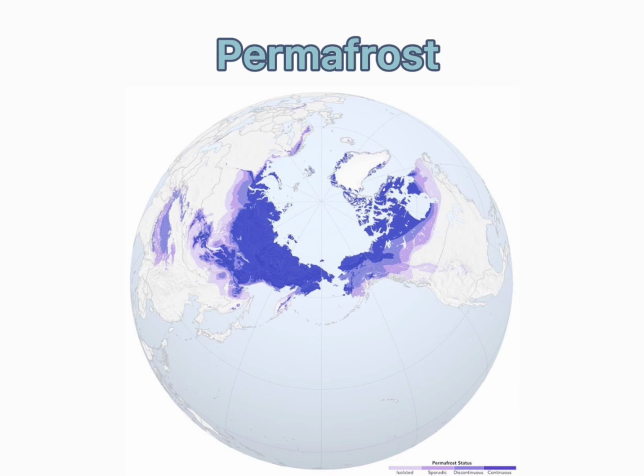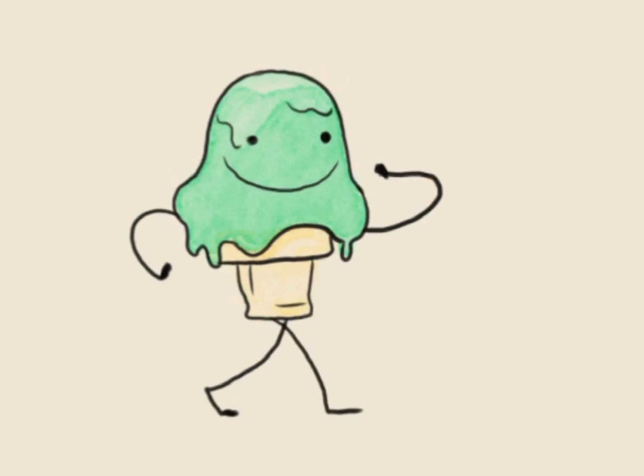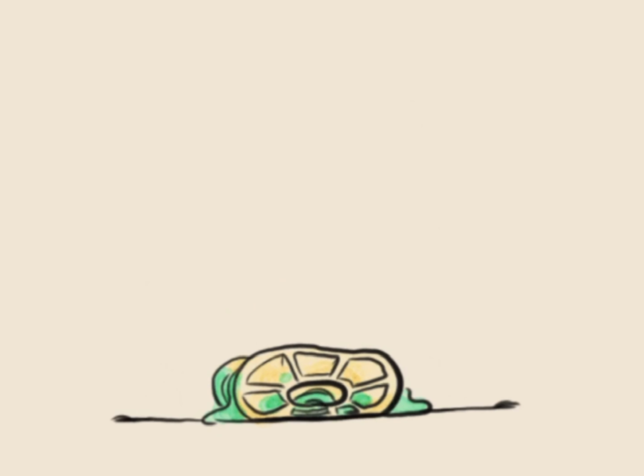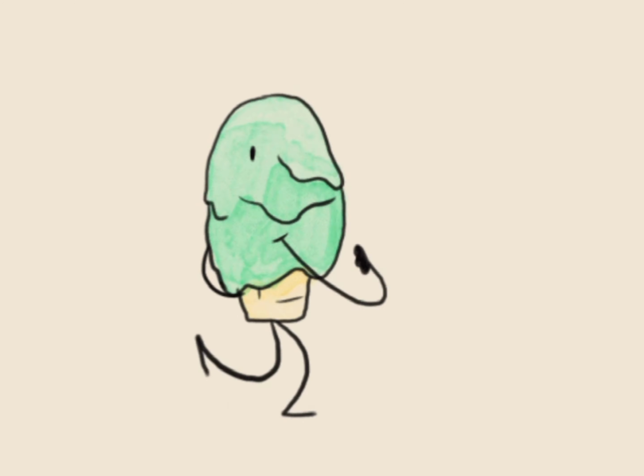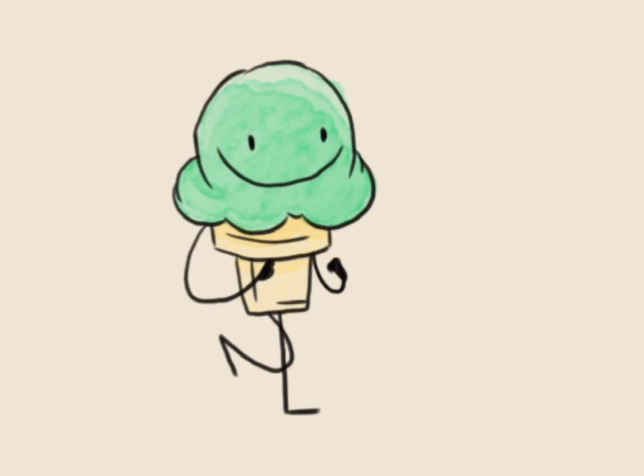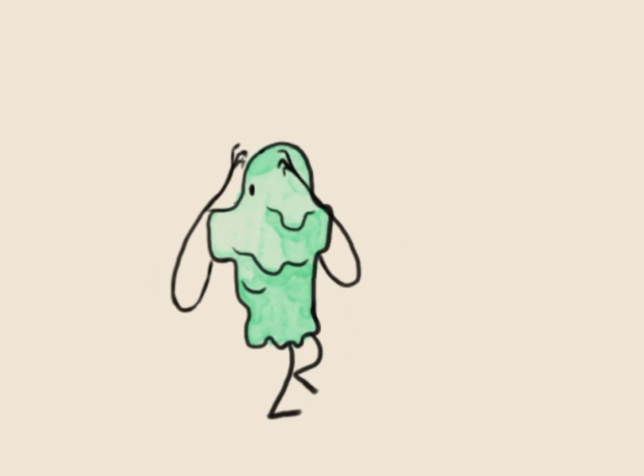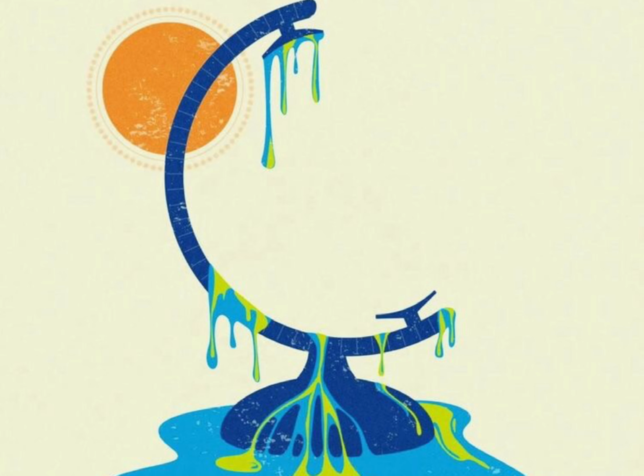Permafrost are soils that remain at or below 0 Celsius for at least 2 years. They are what we call nature's time bomb. The amount of carbon stored in the permafrost region of the northern hemisphere is estimated at almost twice the amount of carbon currently in Earth's atmosphere. Today's permafrost could be tomorrow's carbon dioxide due to global warming.